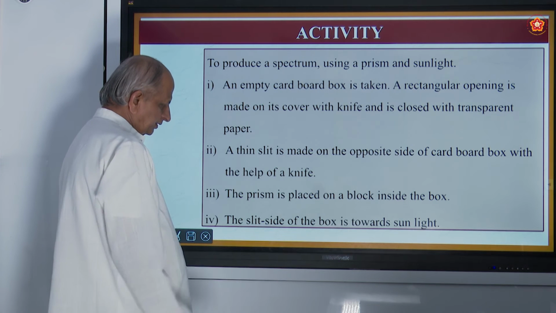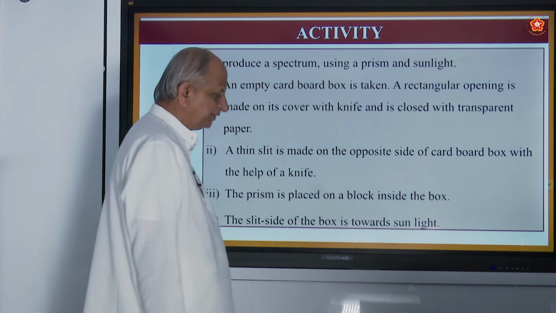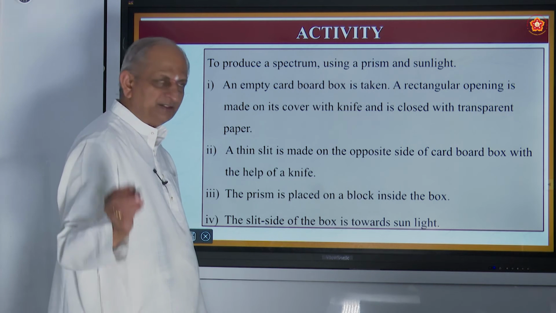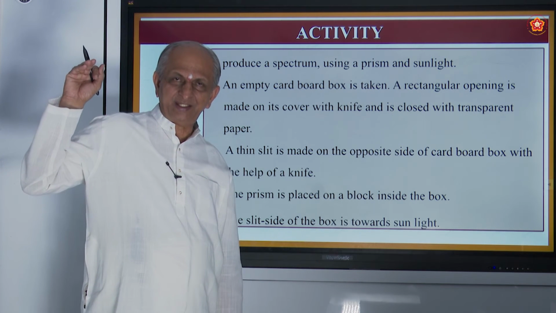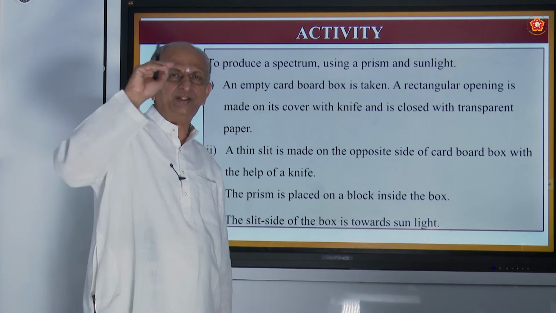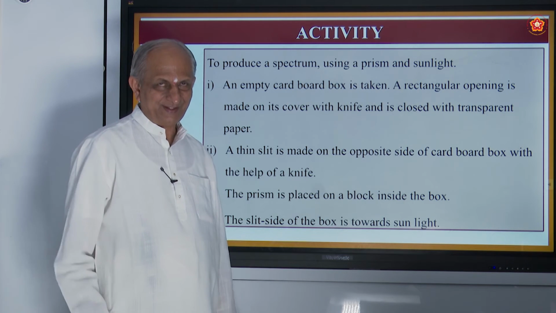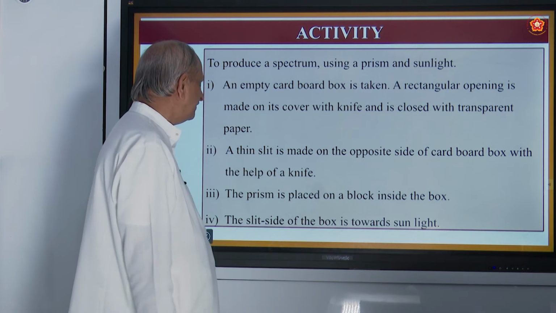And the slit side of the box is toward the sunlight. You have to keep the slit facing the sunlight, because the sunlight rays pass through the slit and they fall on the prism, and the colors can be seen on the other side, that is screen.